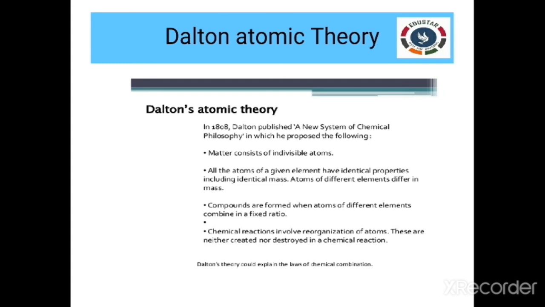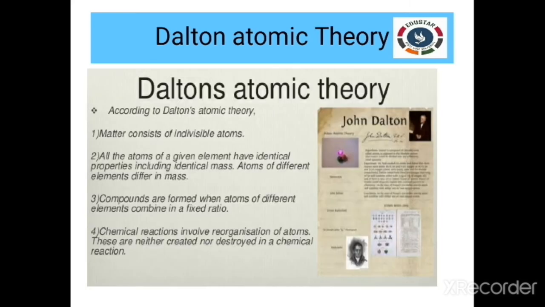This is called the chemical reactions involving reorganization of the atoms. We also remember that the reactants and products are formed in a chemical reaction as per the law of conservation of mass. That is, energy can neither be created nor destroyed in a chemical reaction.